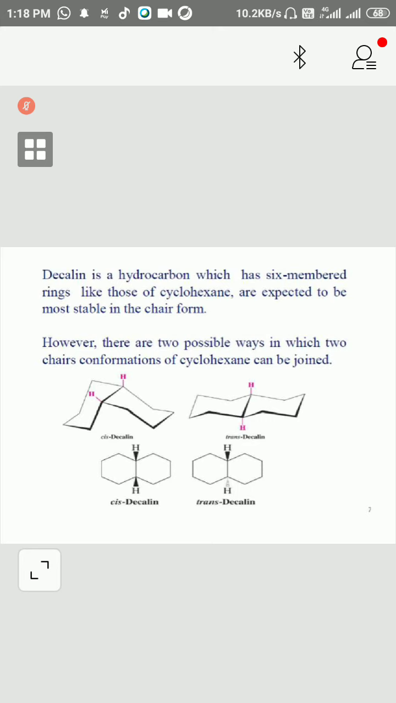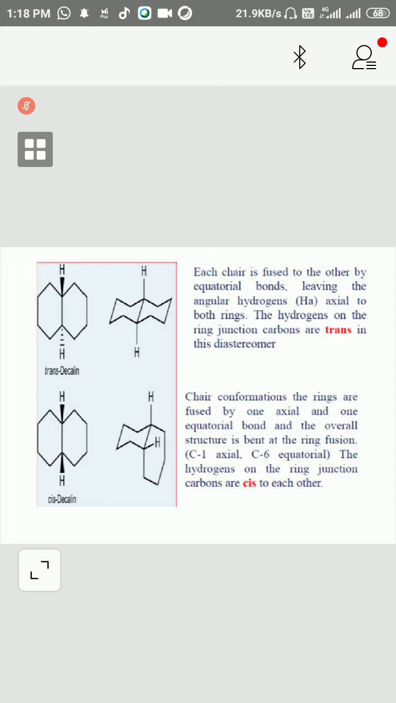Cis, both hydrogens are cis with respect to each other. Trans, both hydrogens are trans with respect to each other. Now you can see here, each chair is fused to the other by an equatorial bond. This chair and this chair are fused by their equatorial bond. This is the equatorial bond. So leaving the angular hydrogens axial to both rings, the hydrogen on the ring junction carbon